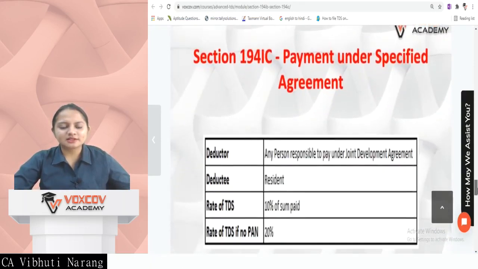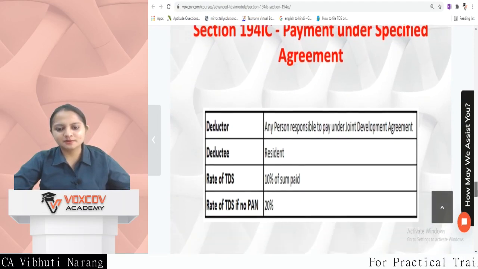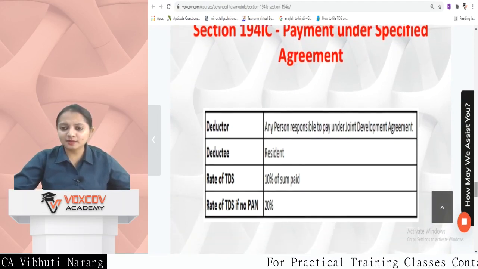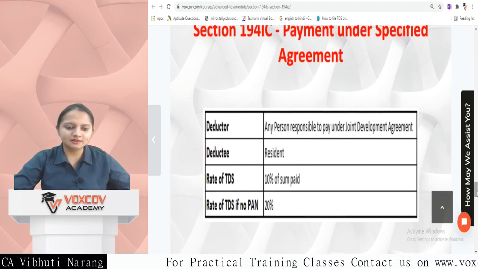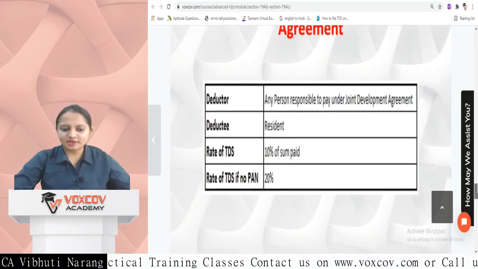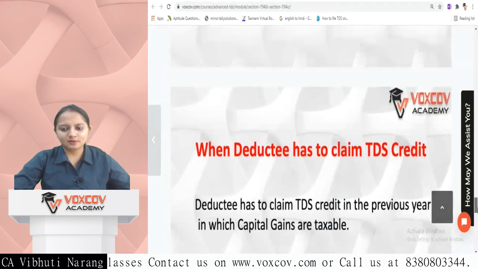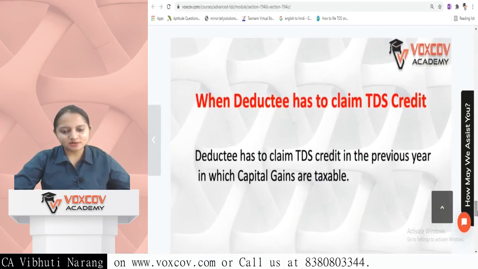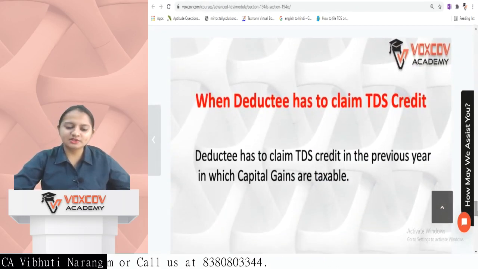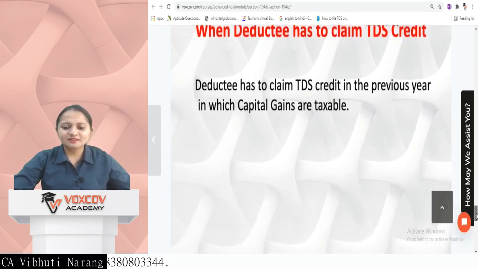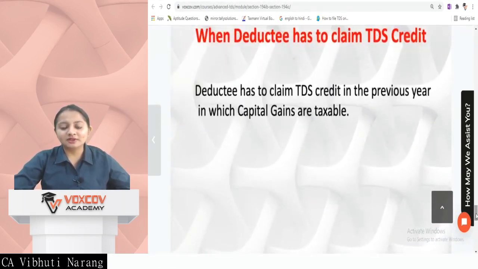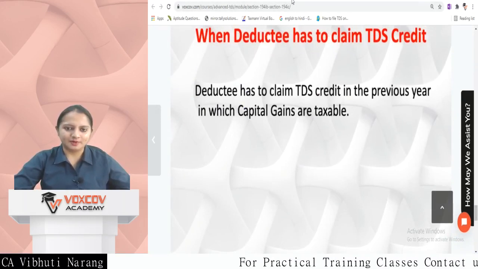The next section is section 194IC, which is payment under specified agreement. So any person responsible to pay under a joint development agreement, deductee is any resident. Rate is 10% of the sum paid and if PAN is not available, then 20%. Deductee has to claim TDS credit in the previous year in which capital gains are taxable. This is something a part of income tax and more of joint development agreements. So this is just a section I'm just briefing about.